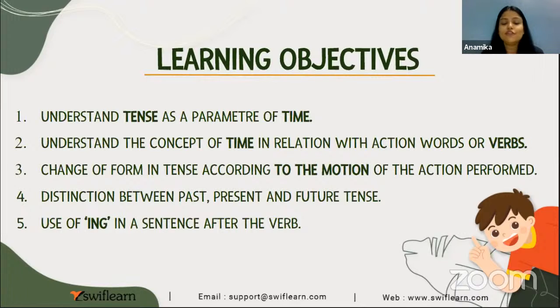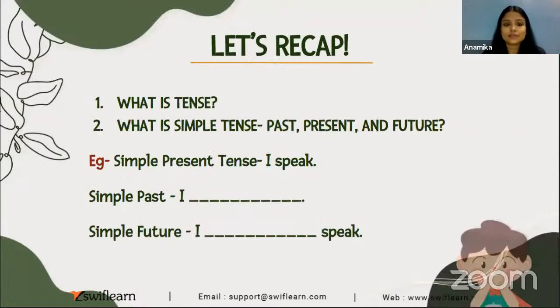Change of form in tense according to the motion of the action performed. Distinction between past, present, and future tense. Using of ing in a sentence after the verb. So if you remember, I told you in simple tenses, like simple present tense, we do not use ing form. All right. So let's just quickly start.